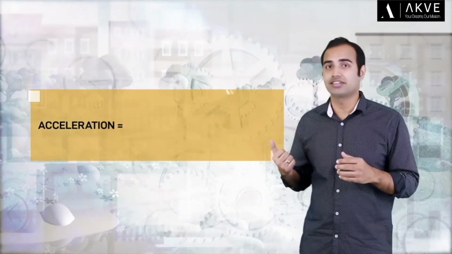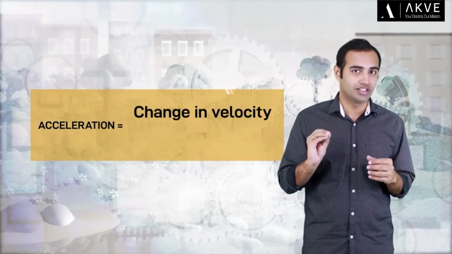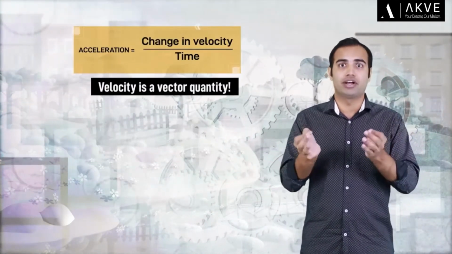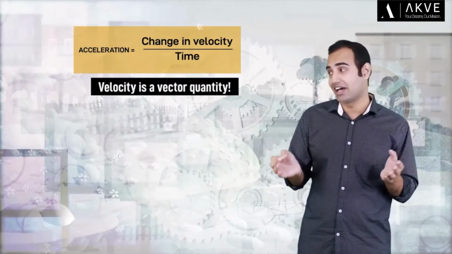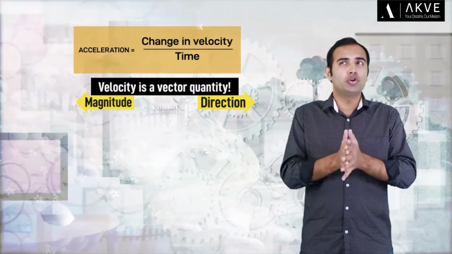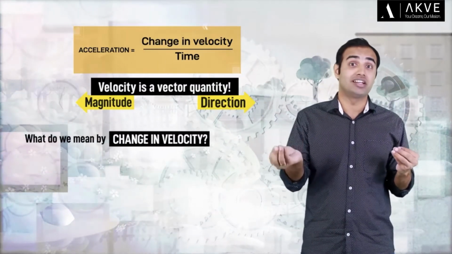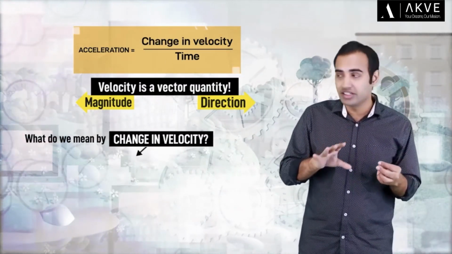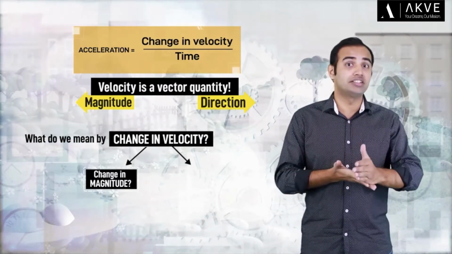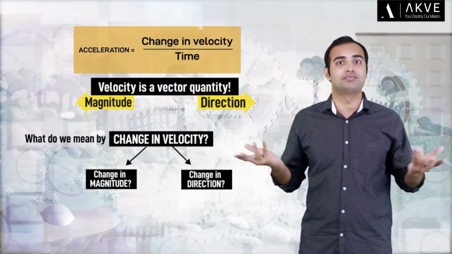So let's go back to the very definition of acceleration that we learned previously in this video. We saw that acceleration is nothing but change in velocity with respect to time. But you see, velocity itself is a vector quantity, which means it has its own magnitude as well as its own direction. So what do we really mean when we say change in velocity? Do we mean change in the magnitude of velocity, or do we mean the change in direction of velocity?